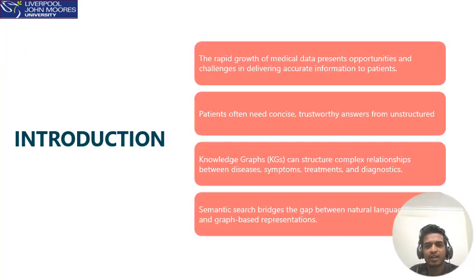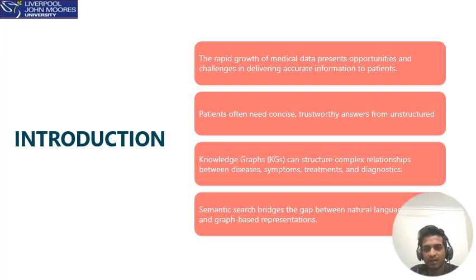Over the past decade, there have been massive surges in unstructured medical data, from patient health forums to electronic health records. People are frequently turning to digital platforms for health-related answers. Unfortunately, existing QA systems are general purpose and they lack the domain-specific reasoning needed to provide safe and reliable responses, especially in the medical context. Furthermore, medical knowledge is highly interconnected. Symptoms can map to multiple conditions, treatments depend upon the individual cases, and terminology varies.